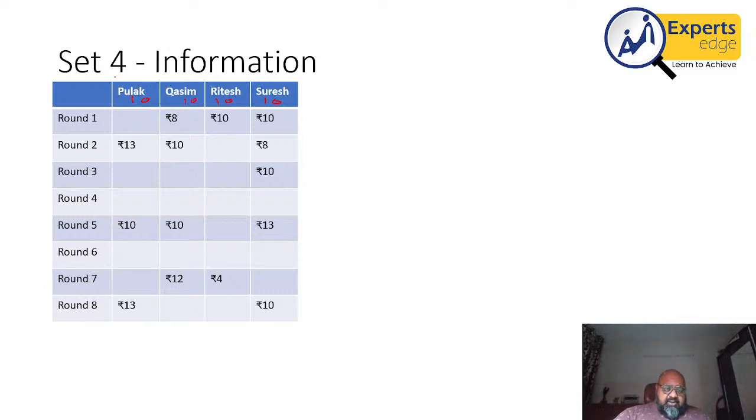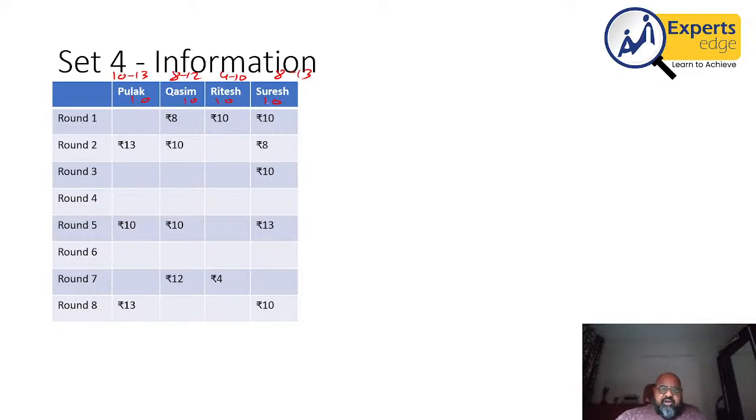For Pulak, the range will be from 10 to 13 because 10 is the lowest number given in his table. For Kasim, it will be 8 to 12. For Ritesh, it will be 4 to 10. Clearly, he's not winning too much. And for Suresh, it will be 8 to 13. This is the range of numbers that we can use for filling the table.